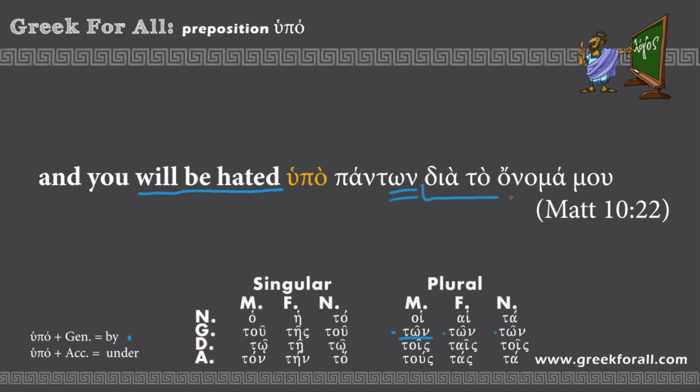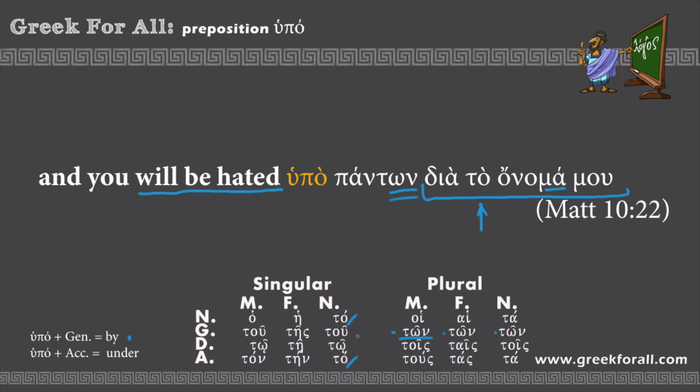So dia is a preposition, and now we have a word to onoma, which is the neuter noun of the third declension. As we mentioned, every word which ends on ma is the neuter noun of the third declension. So we have the definite article to, and we find it right here in the nominative or accusative case.